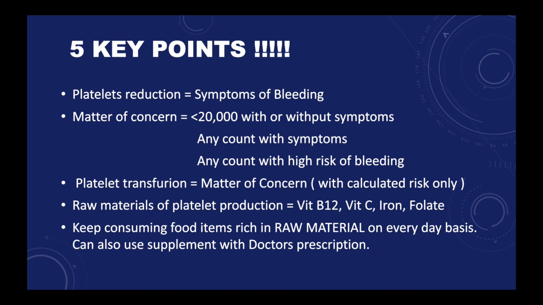Number 1, reduction in platelets will lead to bleeding from various sides of the body. Number 2, 3 points which are matter of concern in platelet reduction in cases of dengue. Number 1, less than 20,000 platelets with or without symptoms. Number 2, more than 20,000 platelets with symptoms. Number 3, more than 20,000 platelets with high risk of bleeding. So these are matter of concern.